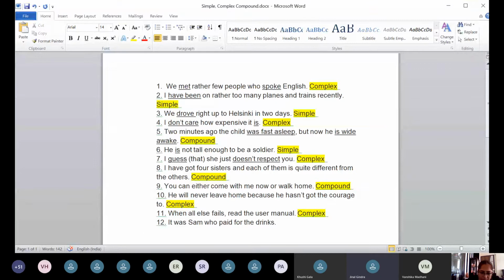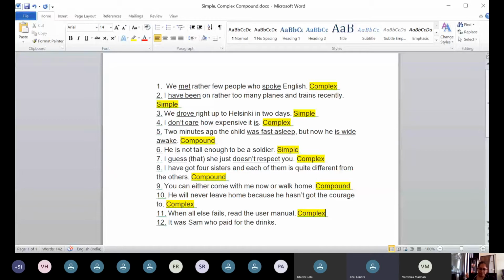Mm. But can you identify the verb? Paid. Is there any other verb in this sentence? Yes, was. So two verbs are there. Two verbs means how many clauses are there? Two clauses. If two clauses are there, then it cannot be a simple sentence. It can either be complex or compound. Now, can you identify and tell me whether it is a complex or a compound sentence?